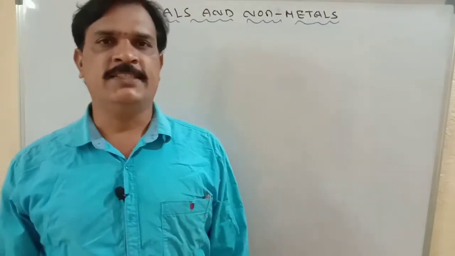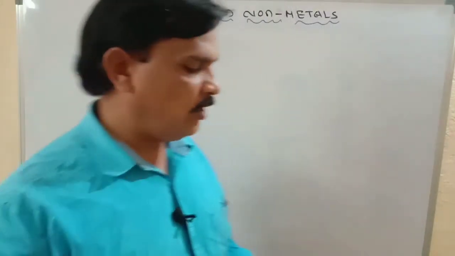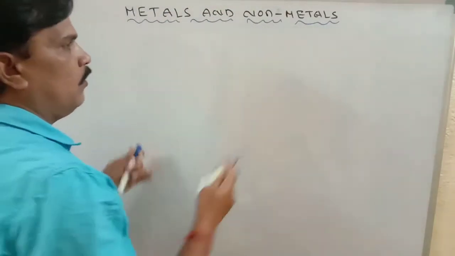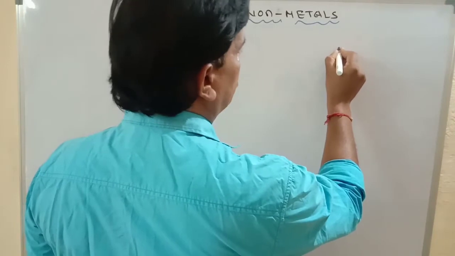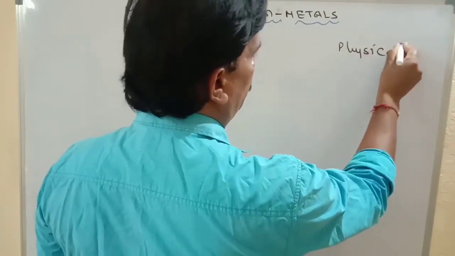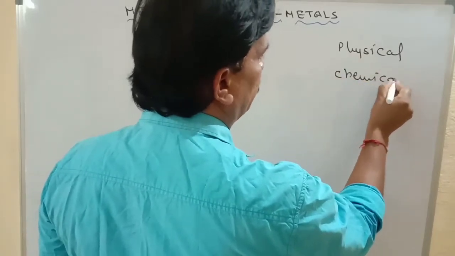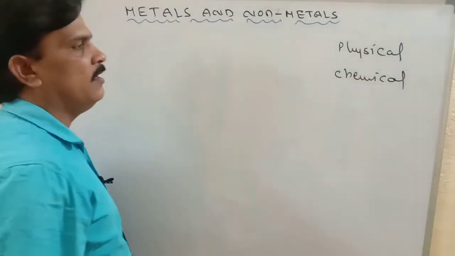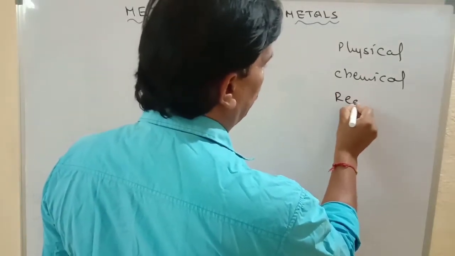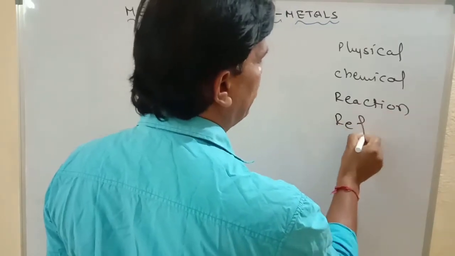First I want to discuss metals properties. In this chapter we have physical properties of metals and non-metals, chemical properties of metals and non-metals, chemical reactions of metals and non-metals, and refining of metals.